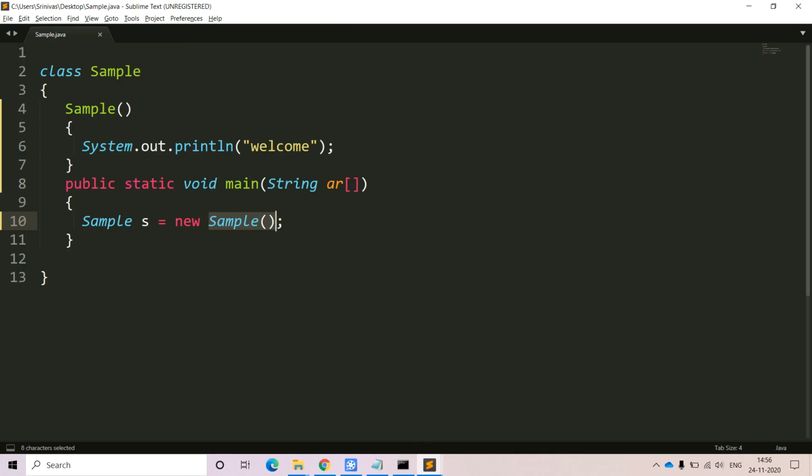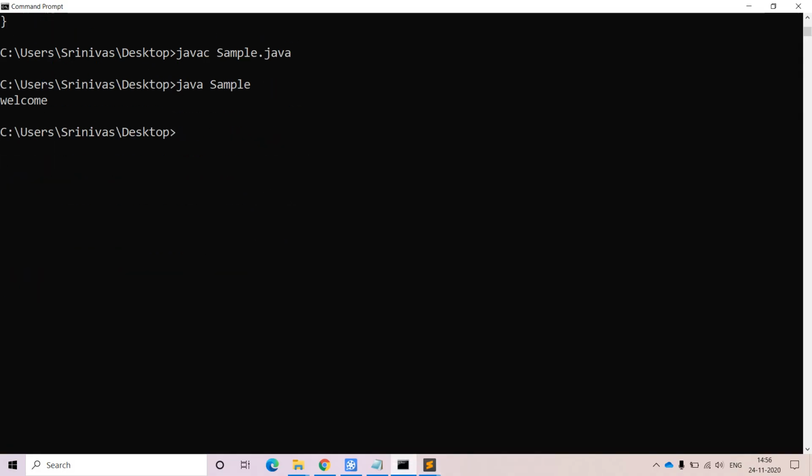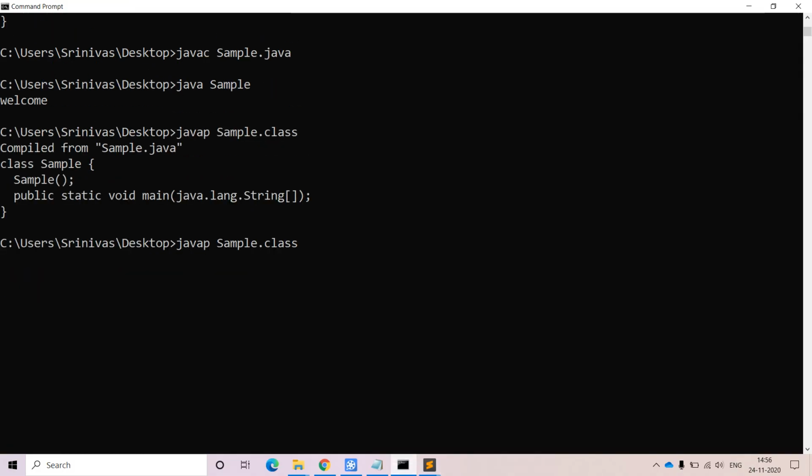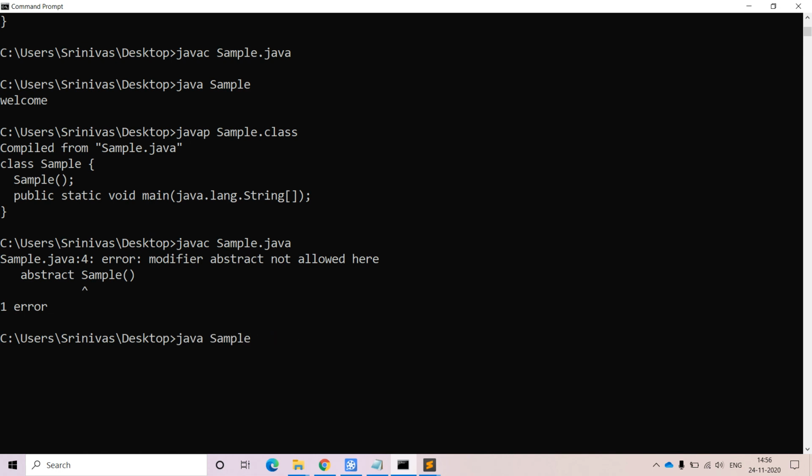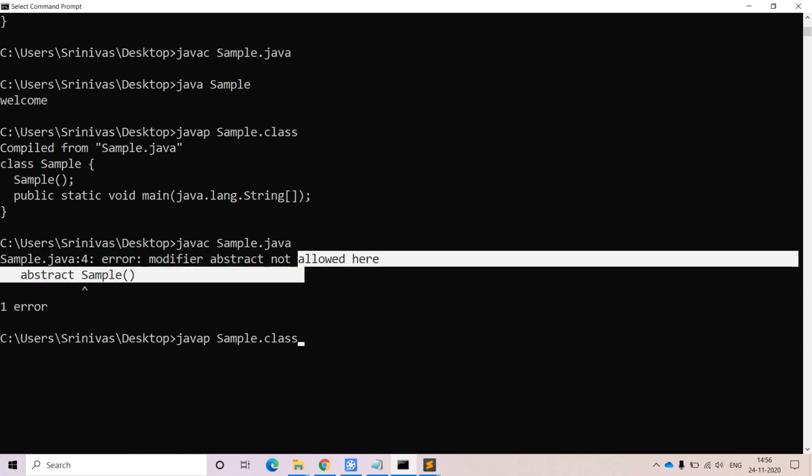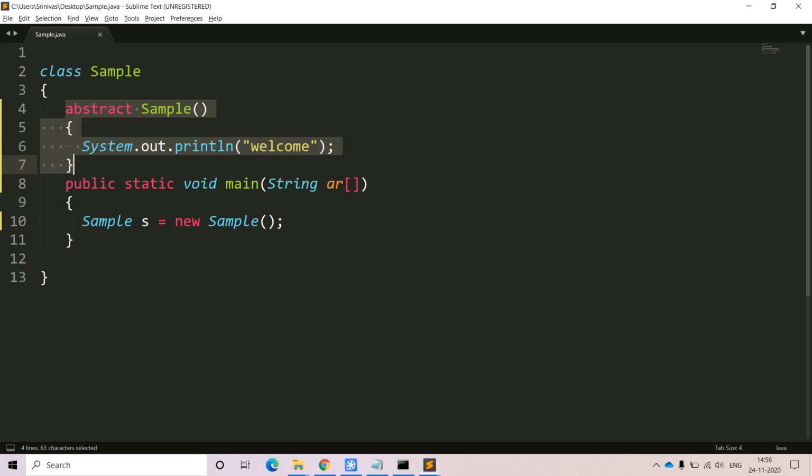But if I use the abstract keyword, what will happen? We should not allow the abstract keyword within the constructor definition. Let me check it. Is it possible to define the abstract keyword? No. What is the message that we are getting? We are getting an error message: modifier abstract not allowed here. We should not use the abstract keyword while defining the constructor of the class.